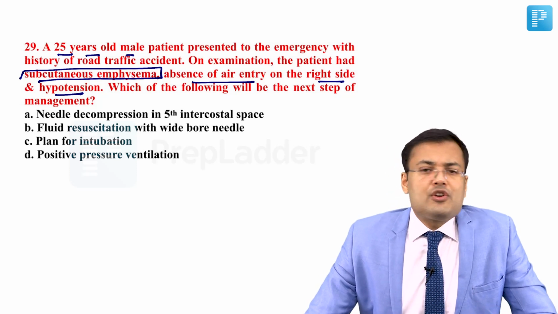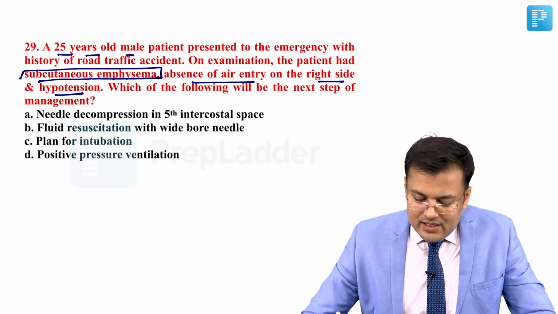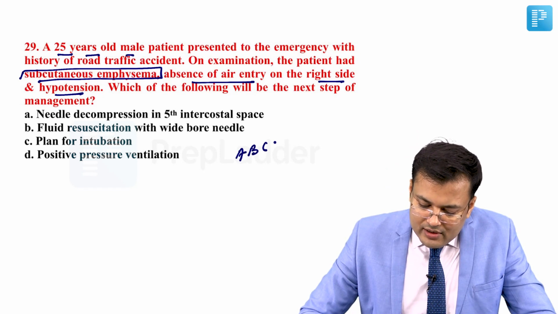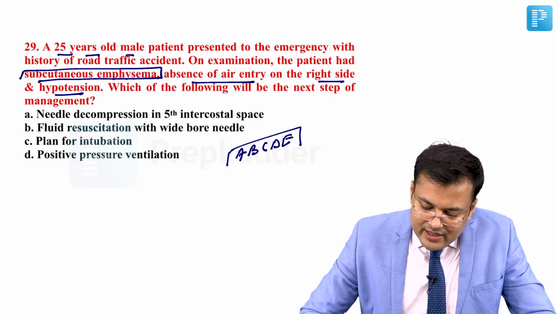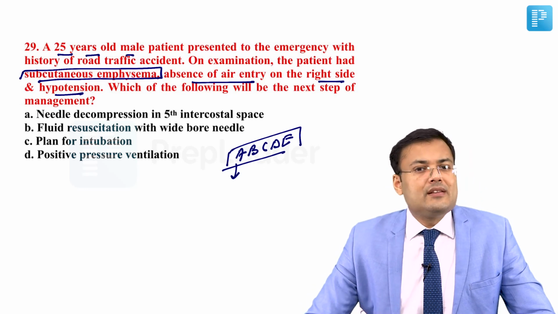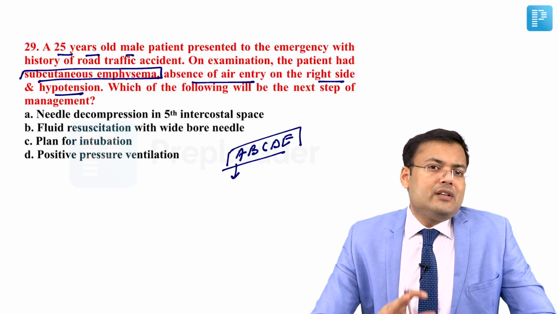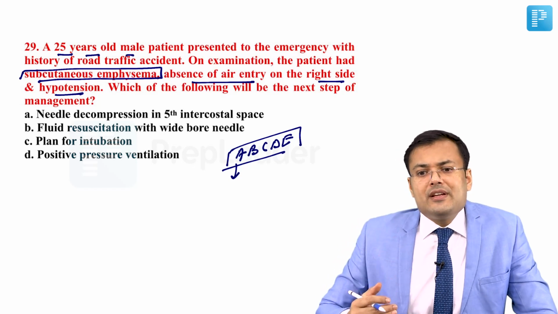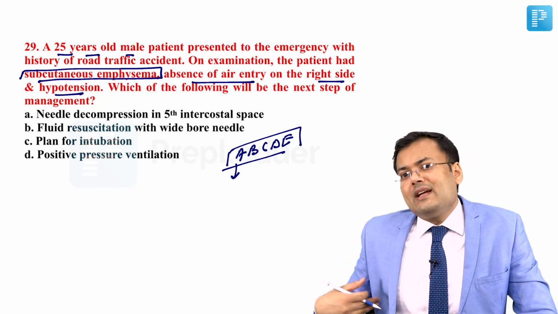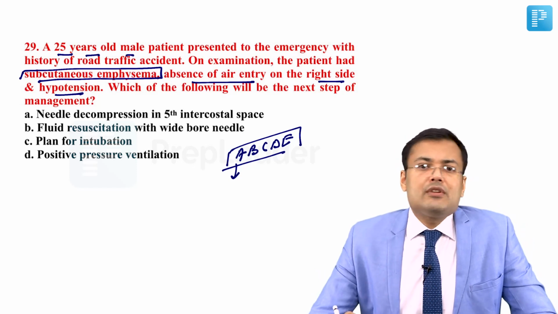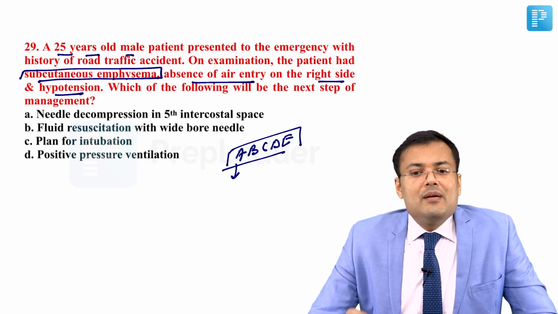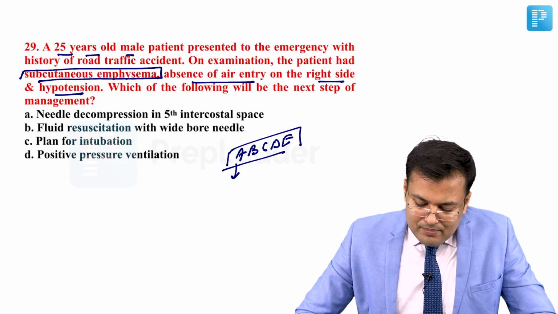Any patient of trauma, we have to apply A, B, C, D, E. A means airway maintenance. This patient has a maintained airway. Why? Because in the question it is mentioned that air entry was absent only on the right side. It means air entry was there on the left side, meaning airway is patent.